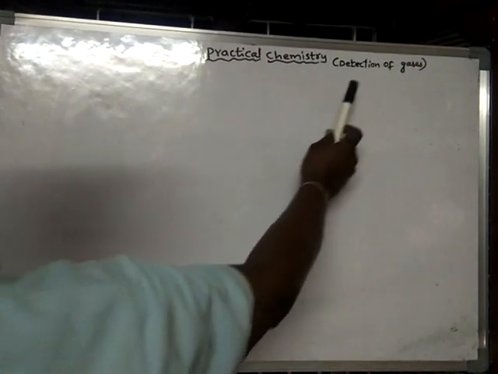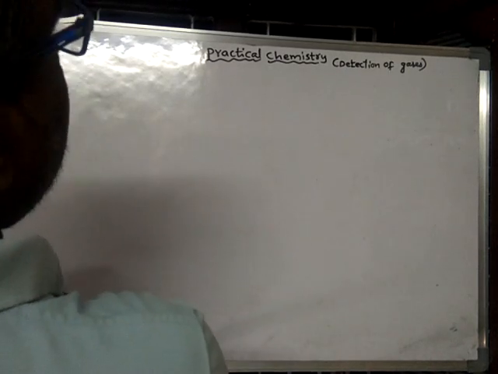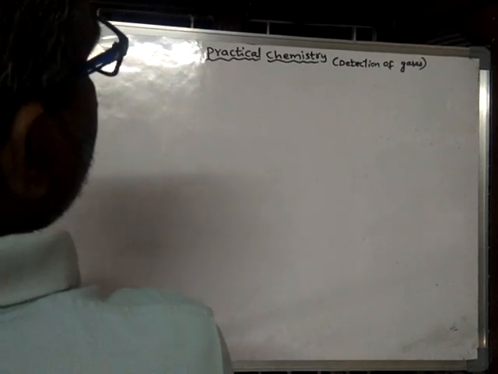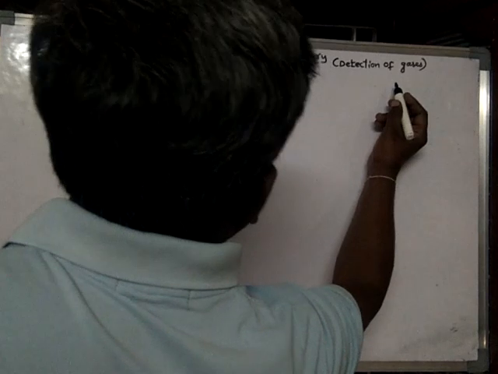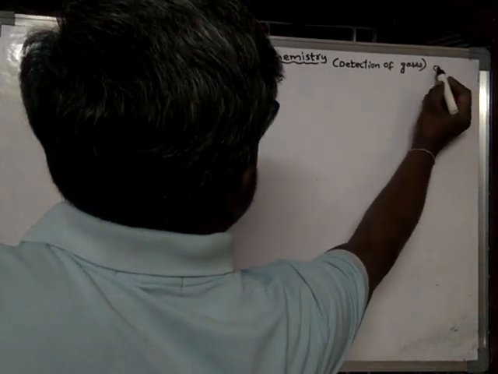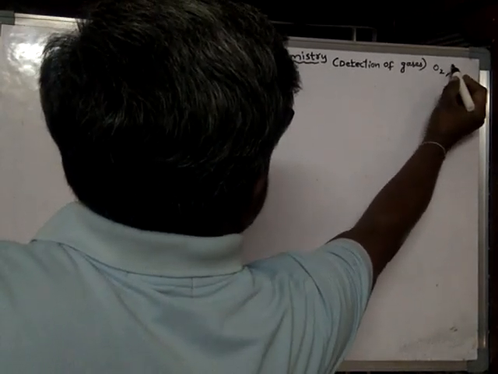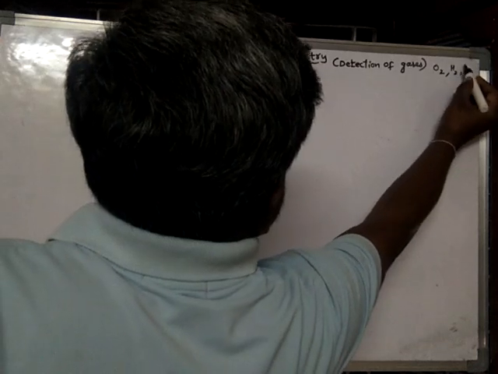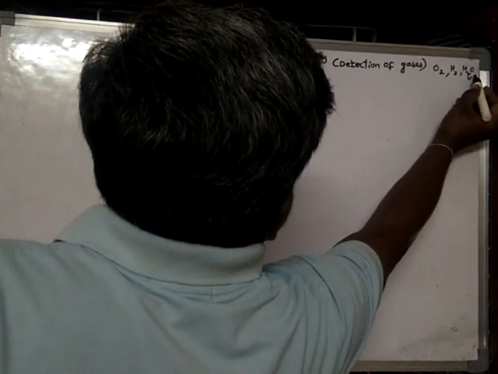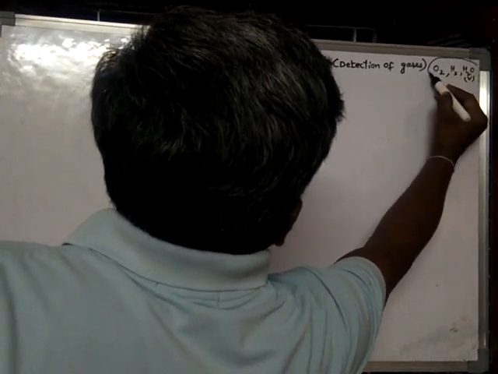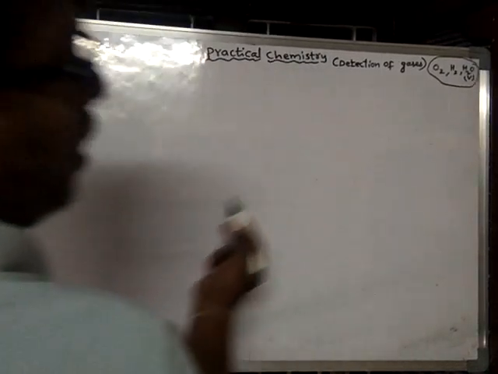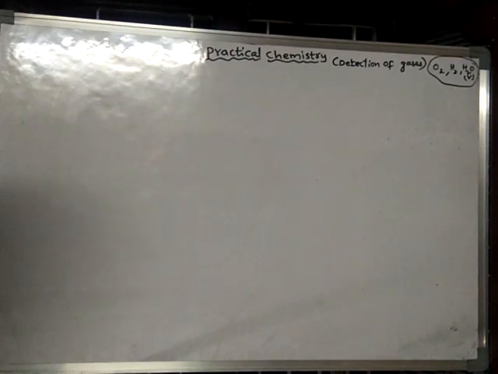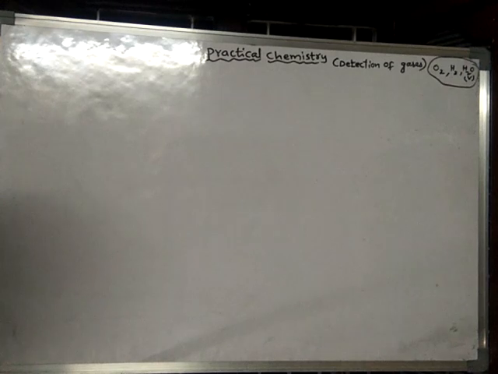See, actually, we were learning about the detection of gases in practical chemistry. So, we learned how oxygen gas, hydrogen gas, and water vapor. So, we have studied how to detect these gases and how to prepare these gases and what are the properties of these gases. Now, we learn about another gas.